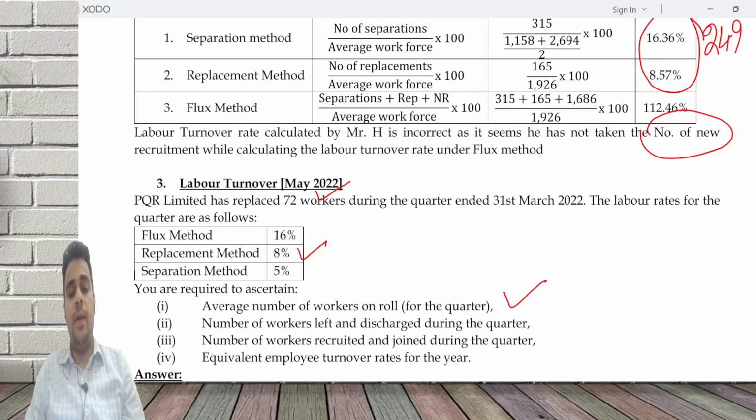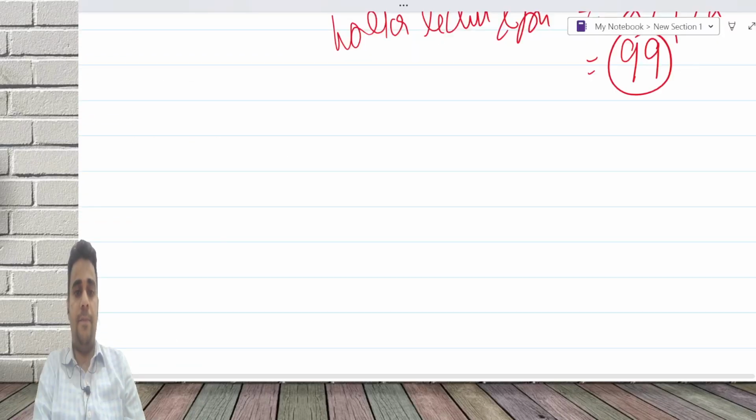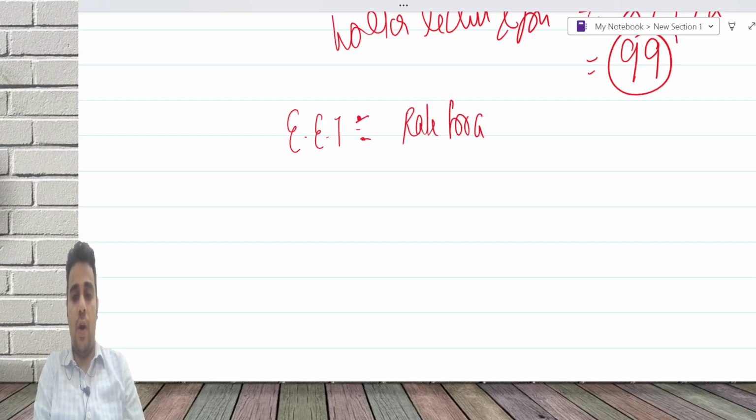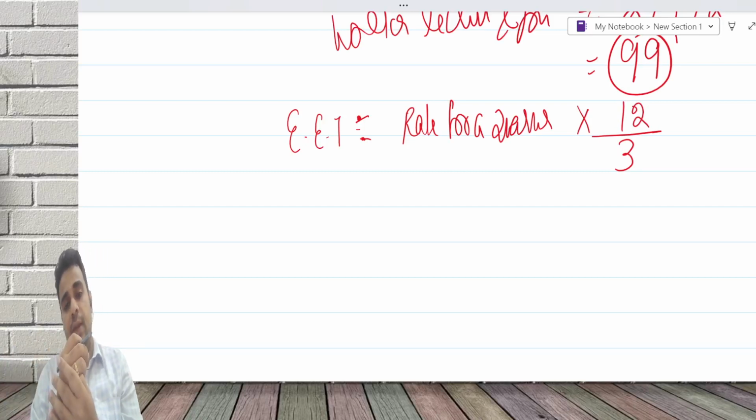Last is the equivalent employee turnover rate. Equivalent employee turnover rate is equal to the rate for a quarter multiplied by 12 by 3. Whatever is given is for a quarter, so multiply that by 12 by 3.